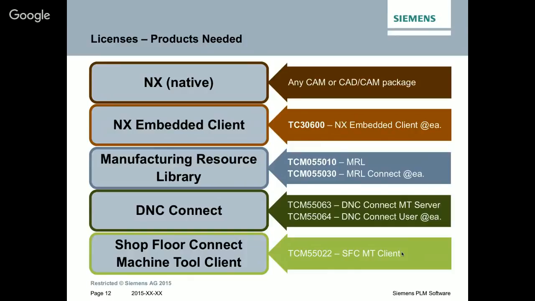Do you want to start with DNC Connect and then ShopFlow Connect? Or do you also want to add the part files into the managed environment? You can do this step by step. There is no need to buy everything at once.